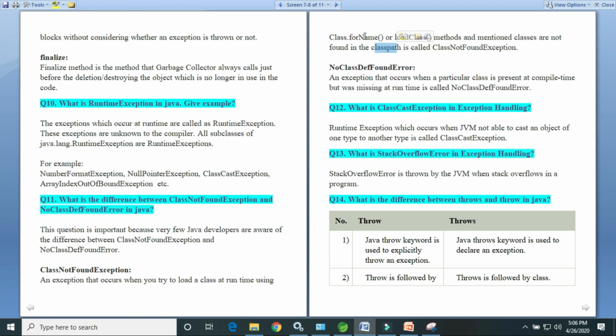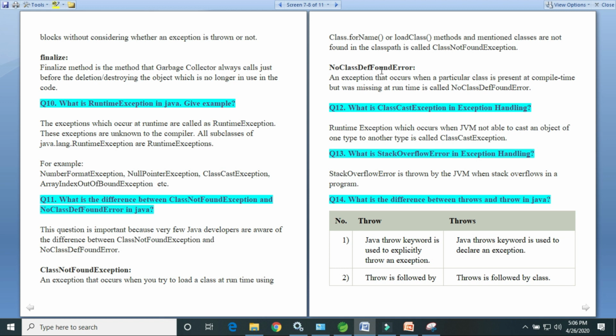You are trying to load the class using Class.forName or loadClass, but that class is not found in the classpath. It's called ClassNotFoundException. You will get it because that class is not available in the classpath at runtime.